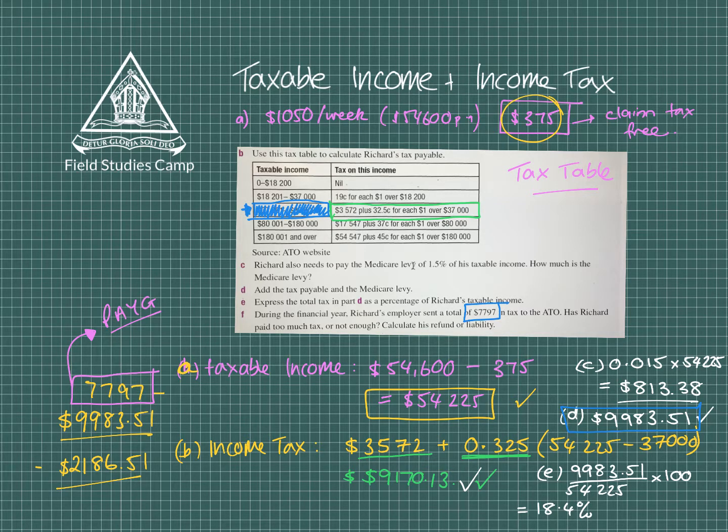This is the tax that we paid over the course of the year in little installments, like each week. But this income tax is how much that I'm supposed to pay. So usually we hope that we've paid more than we're supposed to, so we get money back. But in this case, it's unfortunate. He's got a tax debt. He needs to pay another $2,000 in order to get himself equal.